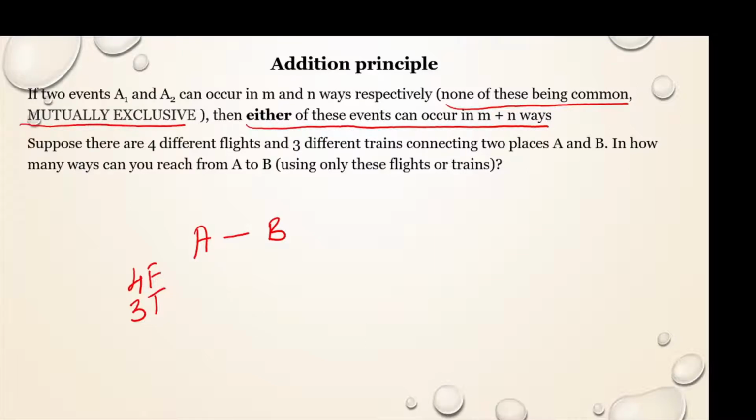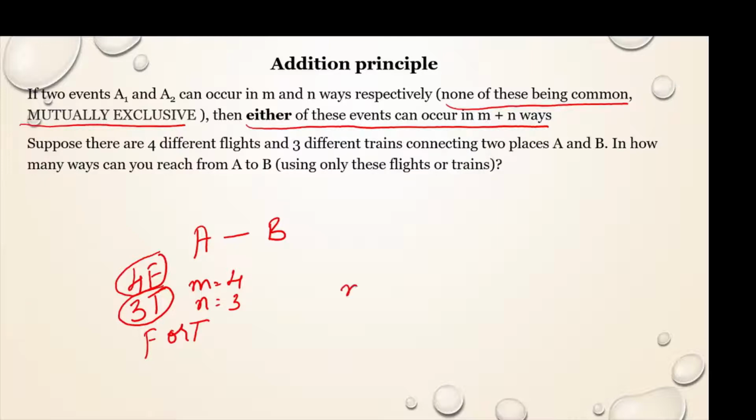That means you have an option, that is either you can use flight or you can use train. So these two events, that is flight and train, are mutually exclusive. They are not interrelated, they are not common. And event 1, that is flight, is happening in 4 ways. So here m equals 4. And train, you can go in one train at a time and you have 3 trains. You can go in one flight at a time and you have 4 flights. And these two events are mutually exclusive, they are not interrelated.